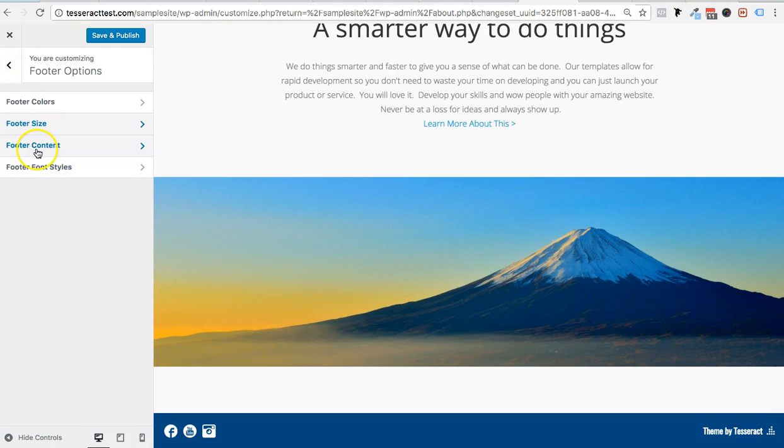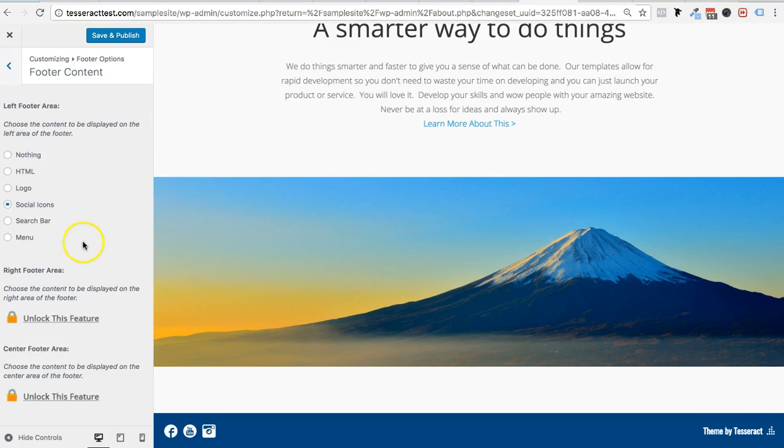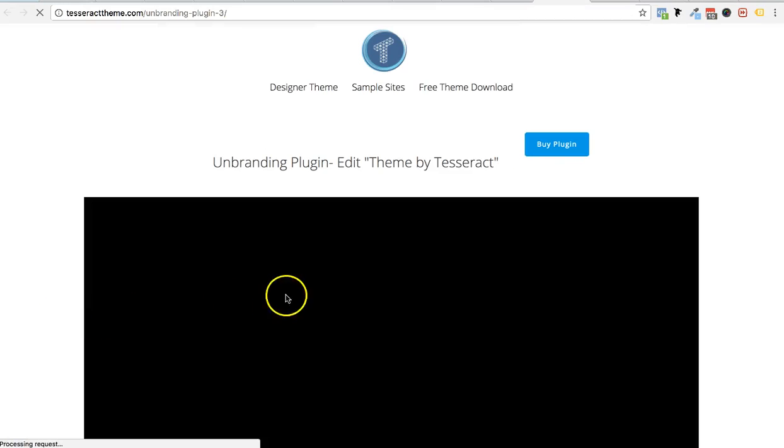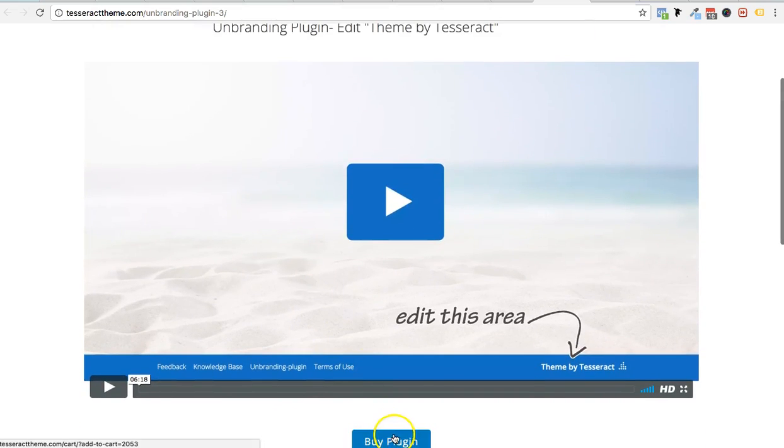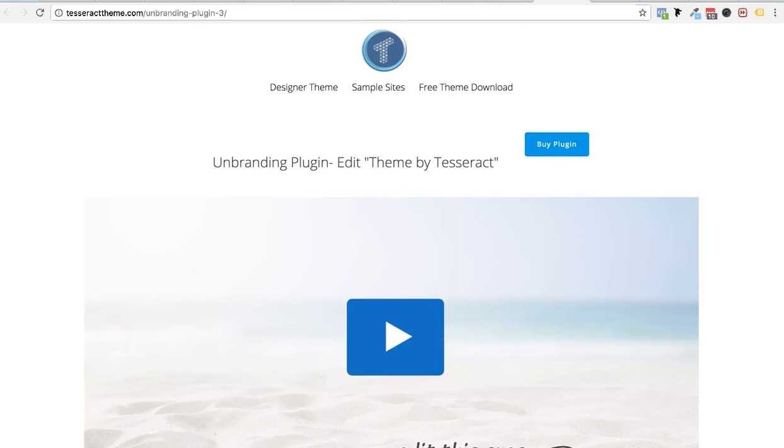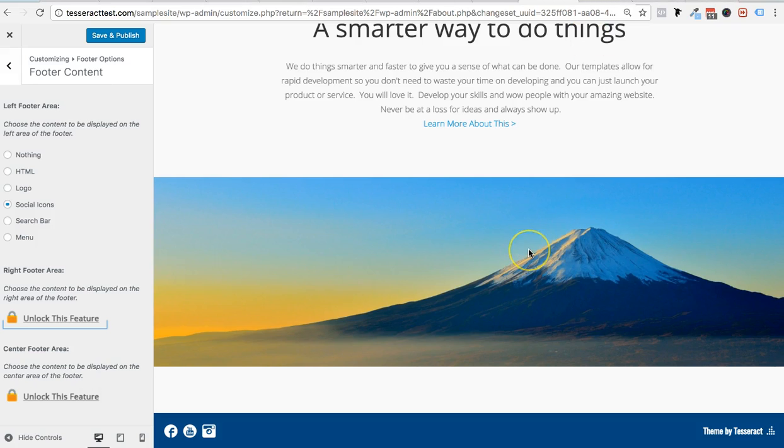Footer content. So we allow you to change the left and that's it right here, unless you want to unbrand it, and that you could do by unlocking this feature. So you just click on unlock, and you could watch the video tutorial on how to unlock it, and you would just have to buy and get this plugin to unlock it. And it's probably a good idea, so you could get your SEO up and you could put other stuff right here, but it's exactly the same thing as that.